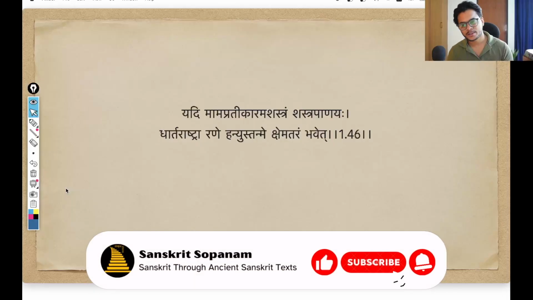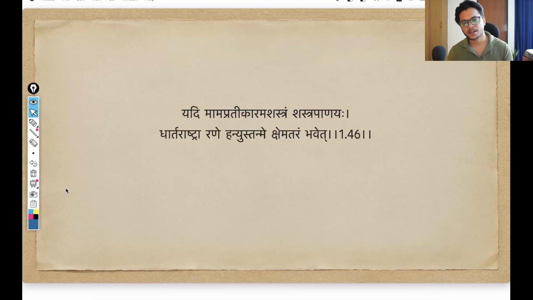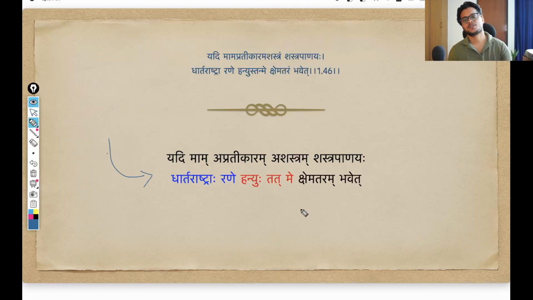Okay, so this is the shloka that we'll decode today. Let me go through the shloka once. Yadi mam pratikaram shastram shastra panayah dhartarashtra rane hanyus tanme kshemataram bhavet. So this is the shloka, and this here is the Sandhi Vichhed version of the shloka.